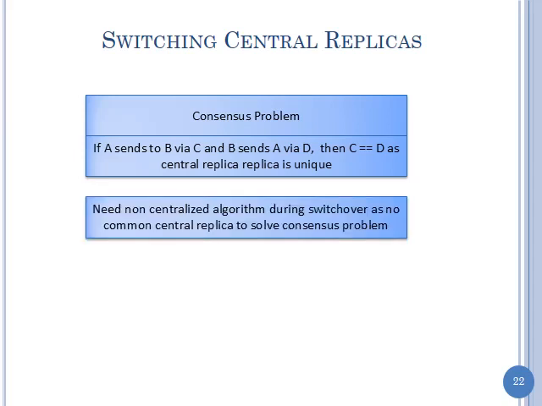So now what we would like is one of two choices. Either we have a non-centralized algorithm that will help us choose the server. What I will describe to you is a non-centralized algorithm, and the question is, when is that algorithm useful? That non-centralized algorithm is useful for the centralized case when the central guy fails.